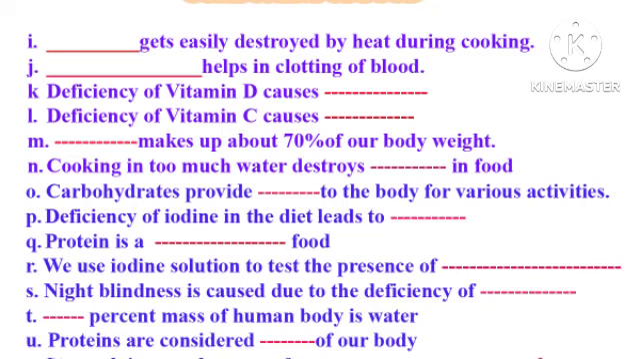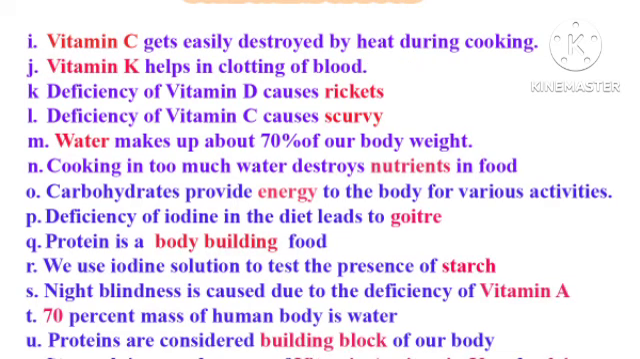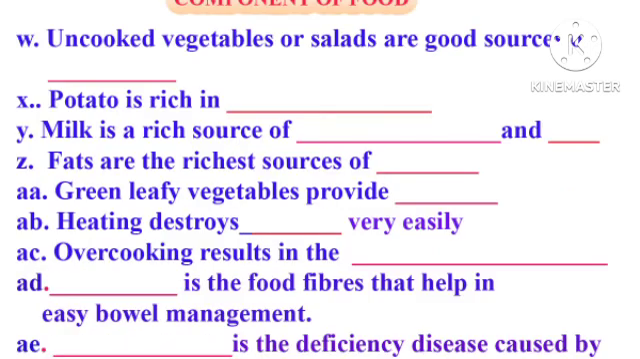V. Spinach is a good source of vitamin A, vitamin K and calcium. These are the answers for question number V. Please revise these answers. Question number W. Uncooked vegetables or salads are good sources of dash. The answer is vitamin C.